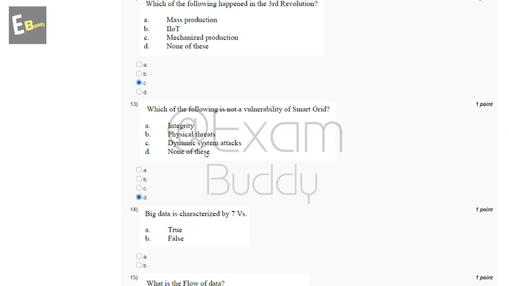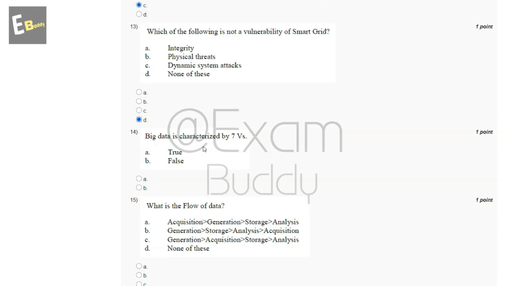Now let's go to our question number 14. Big data is characterized by 7 V's. True or false? So the answer of our 14th question is A, true.